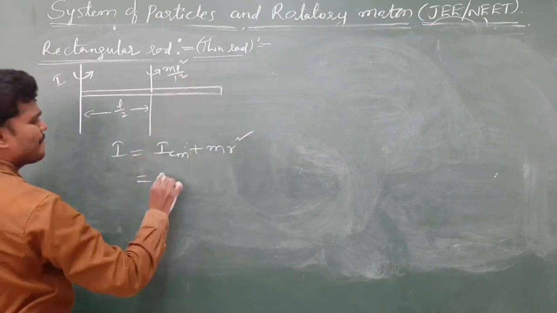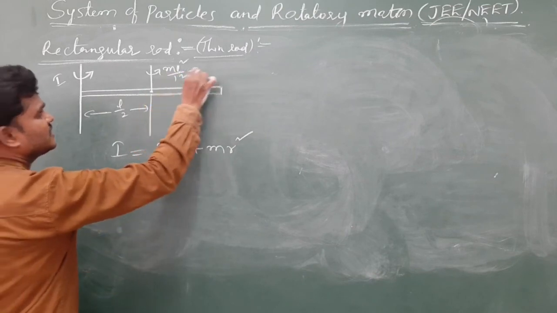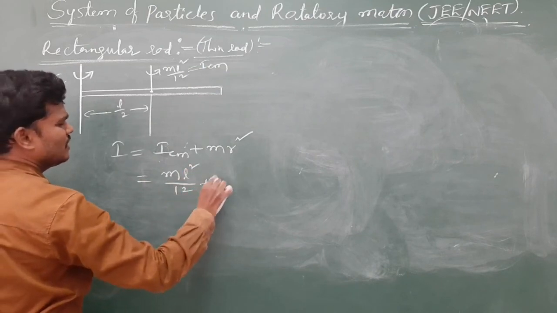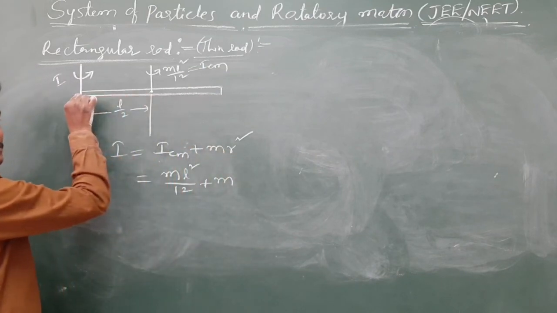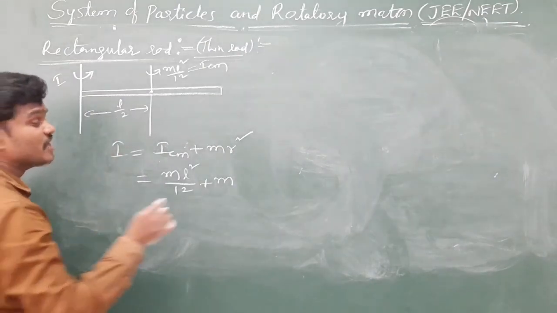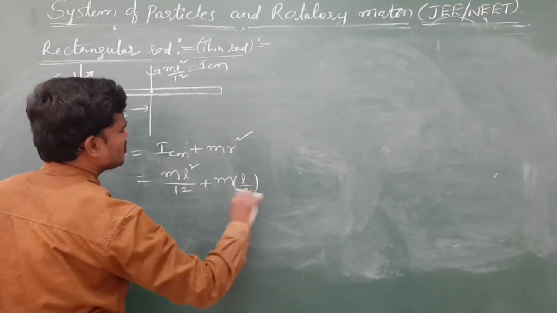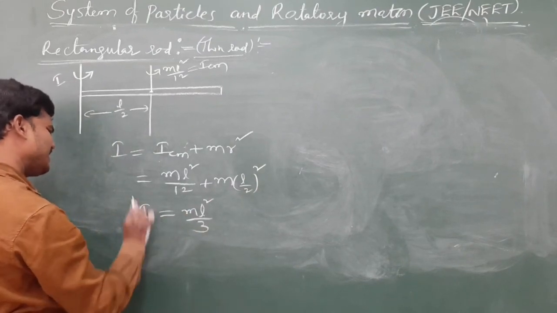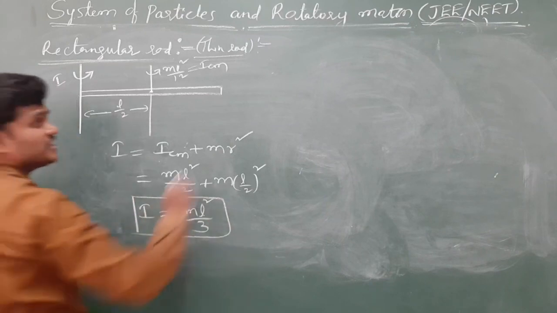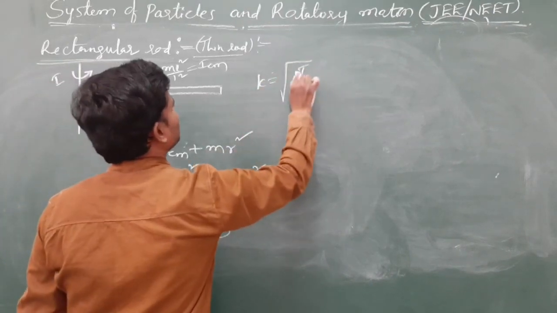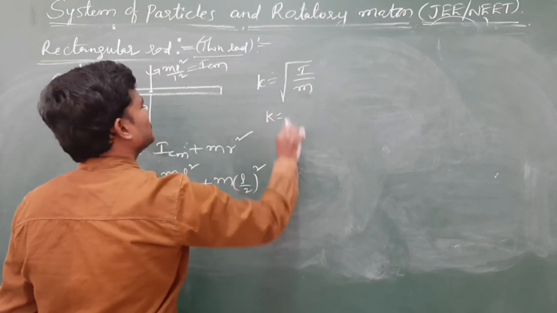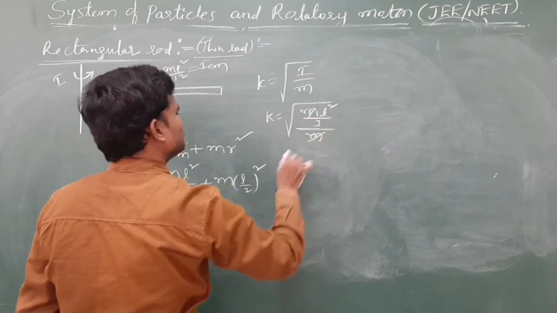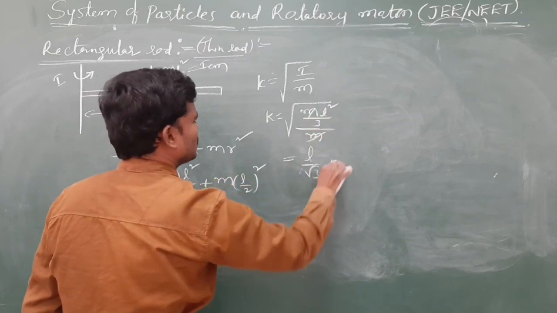What is ICM? Axis passing through center, this is ICM, m L square by 12. m into r square, from here to here is r. r is the perpendicular distance between two axes. So L by 2 square, and you will get m L square by 3. Once you know moment of inertia, we can find radius of gyration by root of I by m. So I is m L square by 3, k is L by root 3.